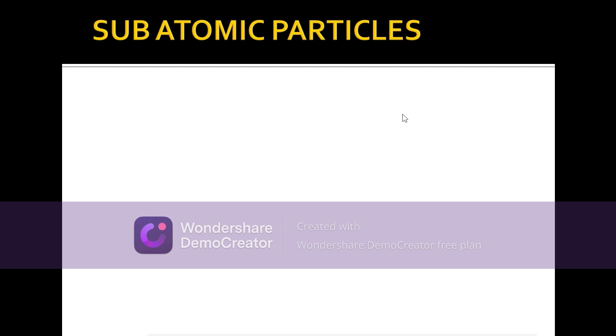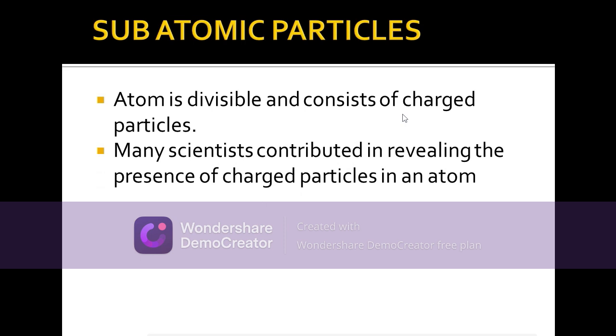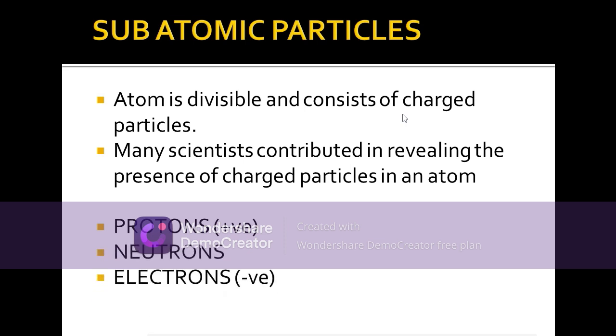John Dalton said that atoms are indivisible particles, but we all know that an atom contains some charged particles inside. This was proved by many scientists through their experiments. So let us see the three subatomic particles: protons, neutrons and electrons. Protons are positively charged, neutrons do not have charge, and electrons have negative charge.